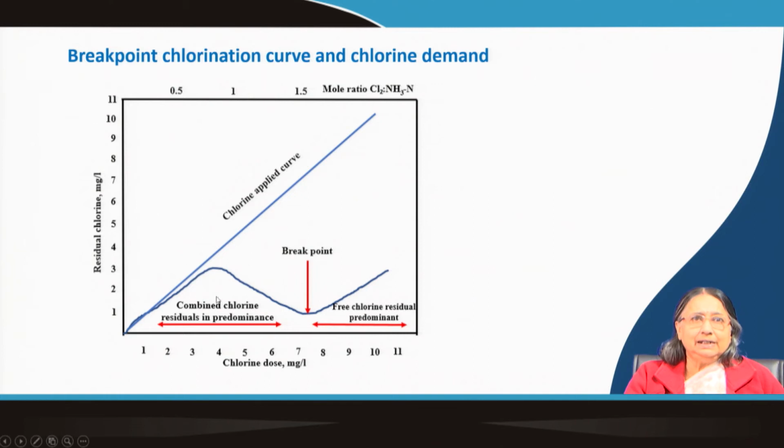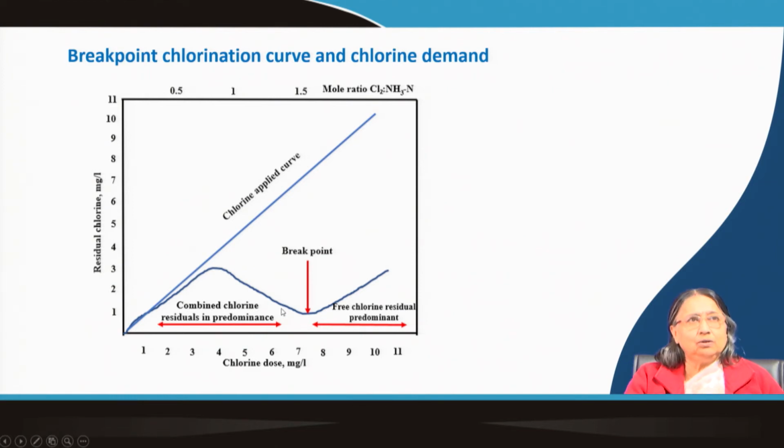In that case we get this type of curve. Why does it increase first, then decrease, then increase again? This first part is the formation of combined chlorine residual, that is, chloramine formation, and this is chloramine destruction.